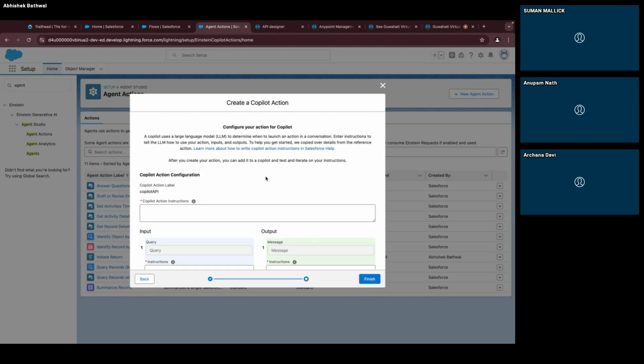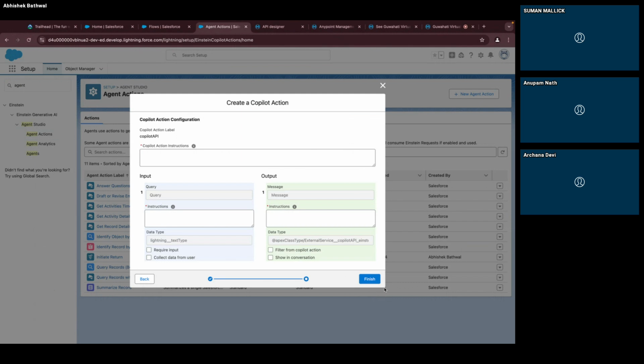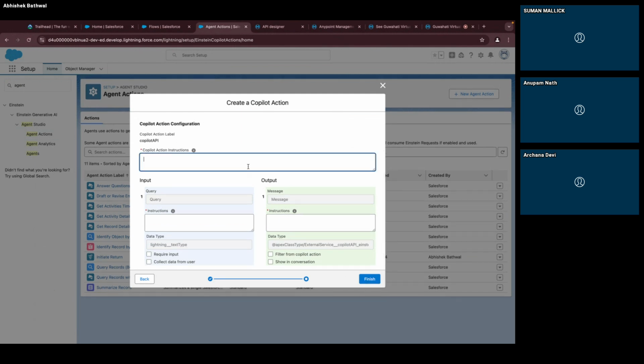I will click on this and go to next. Now there is some configuration we need to do, like what input we are expecting and what instruction we want to give to Copilot, so it understands that if this instruction comes, then this is what I need to send to my API and I am expecting a result. So I will say message from Copilot. This is the instruction here: Hey Copilot, any message from you.